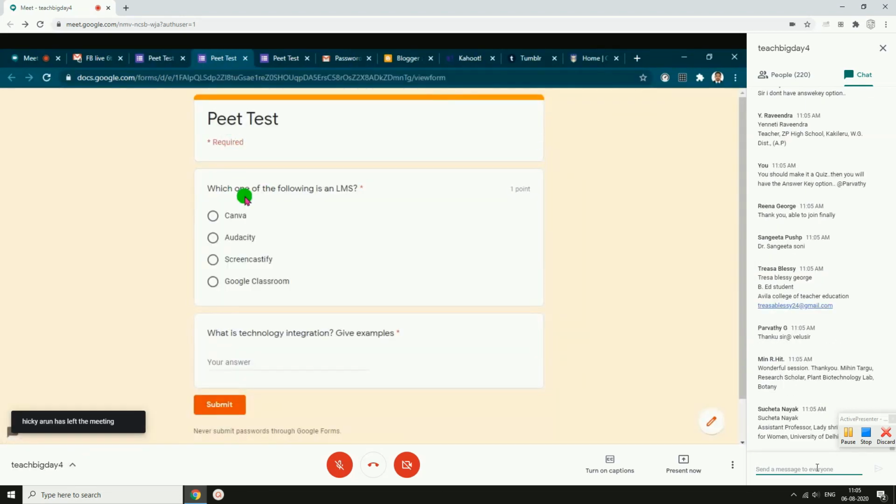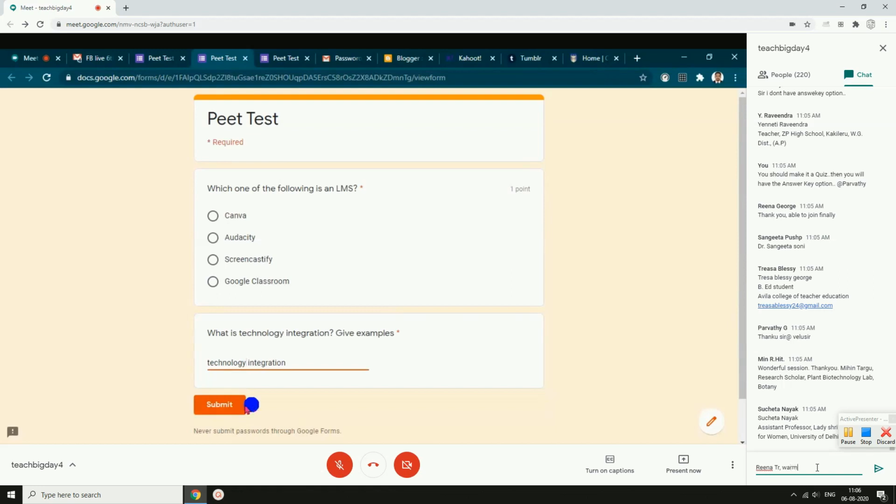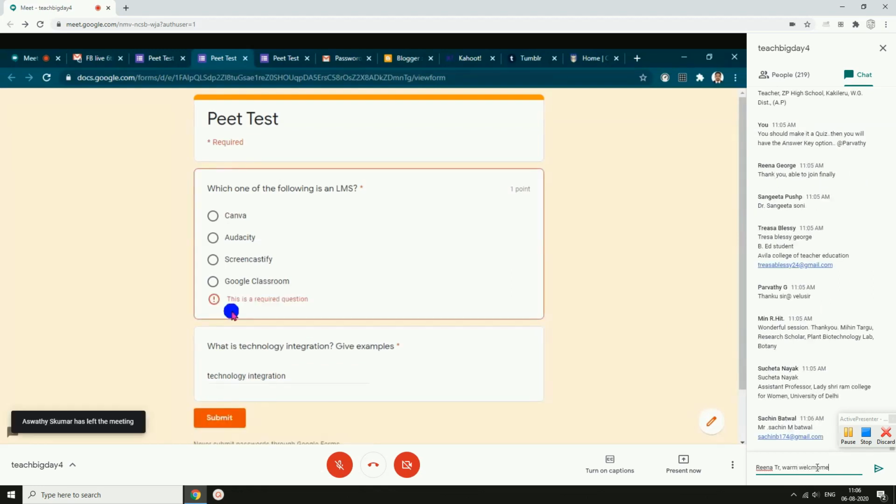So you can see, which one of the following is an LMS. Suppose I am giving an answer, technology integration. Let us see if I try to submit. See, it is showing this is a required question. Okay, this is a required question. Let us see.